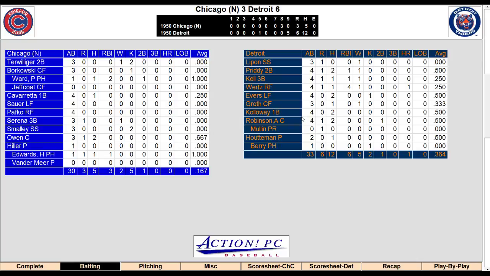Not that it would have mattered because we had all those walks, but Callaway, 2 for 4. Robinson, 2 for 4. I already said that. Pinch runner Mullen scored on the grand slam. Hauptman was 1 for 2, almost had an RBI as Callaway was thrown out at the plate.